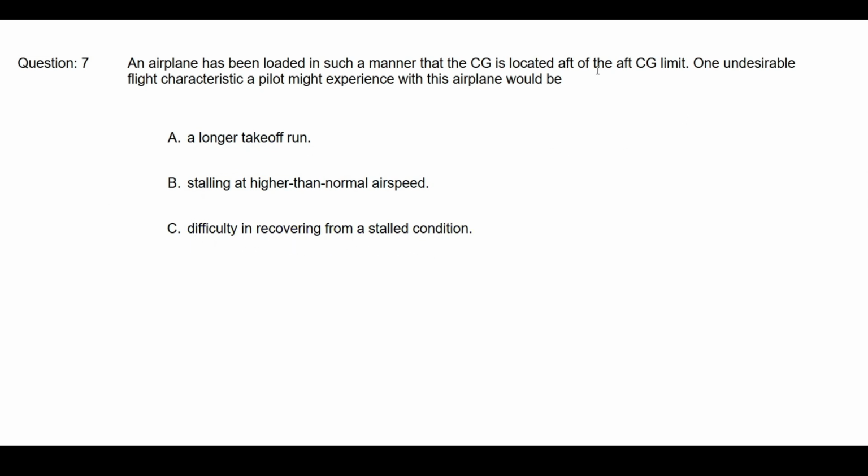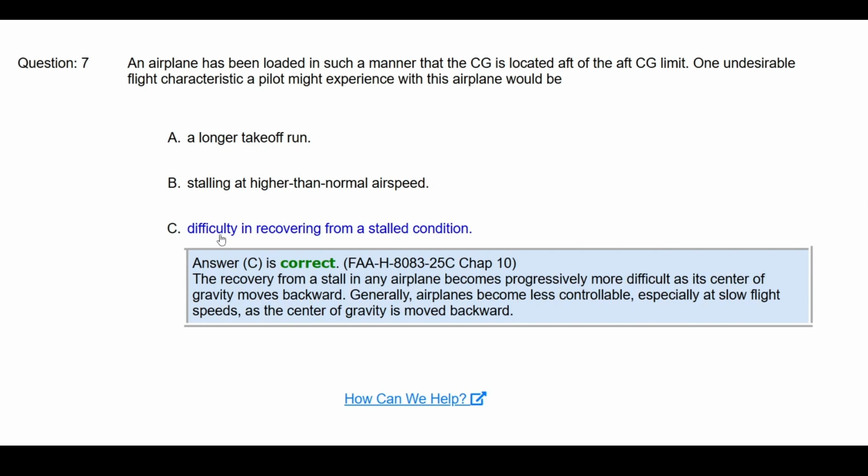This is a tricky question. What you want to understand is what is a flight characteristic that the plane will experience? So the answer would be C. Difficulty recovering from a stalled condition.